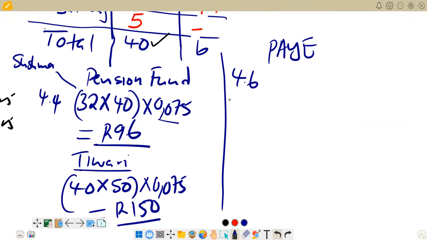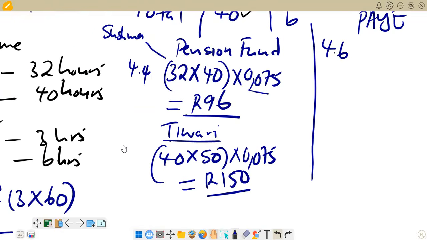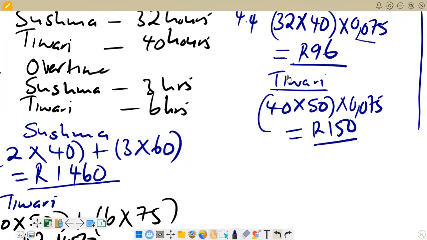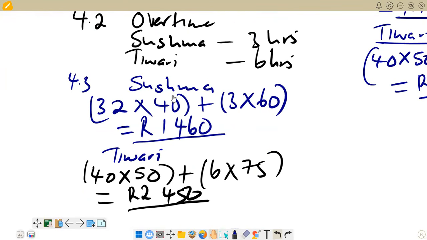So what we are saying now is on pay we are saying gross. Remember we calculated gross there on 4.3. Gross is on 4.3. We go back there to check figures for gross. 4.3 here. That's where we have got gross. So for Sushma is 1,460 the gross, and then for Tiwari is 2,450.